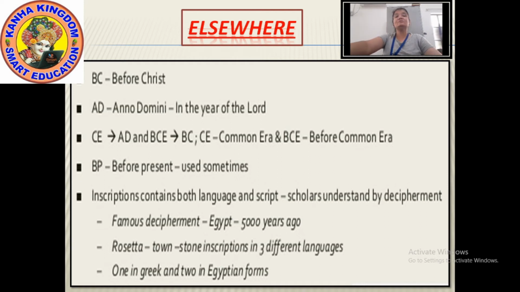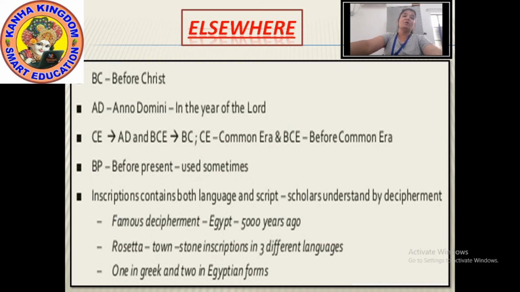Sometimes you must have also seen the word CE, or you can say AD and BCE. So what is CE? CE means common era. Okay, and BCE means before common era. Now why do we use these terms? We use these terms because the Christian era is now used in most of the countries in the world.